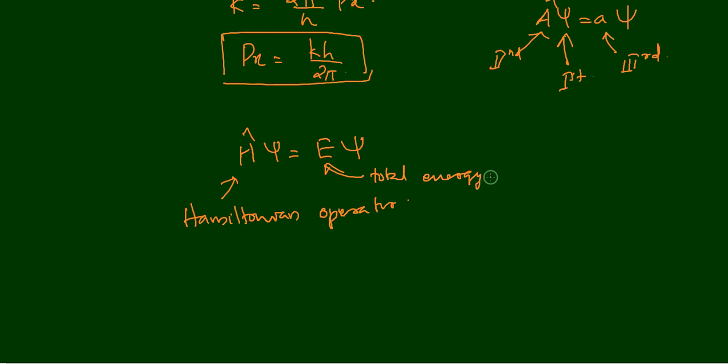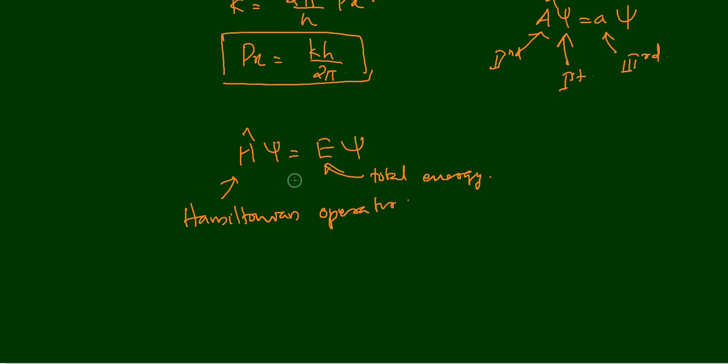From the third postulate we can now say that the possible values of energy of the system will be obtained from the Schrodinger wave equation, because H cap psi is equal to E psi is the Schrodinger wave equation.